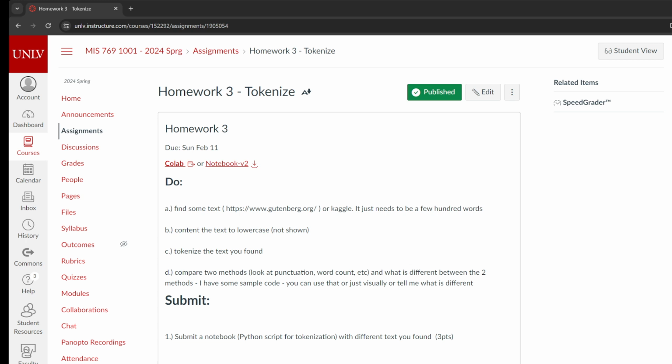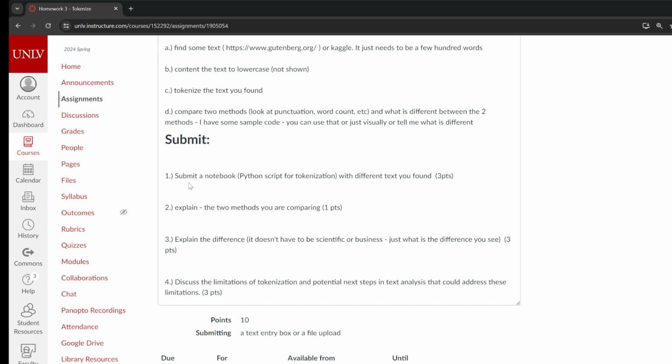Hello, I just wanted to run through the homework really quick. This is due next Sunday. Let's go over the expectations first, then we'll run through the code. Again, this shouldn't take you more than half an hour at the most. You can spend more time.